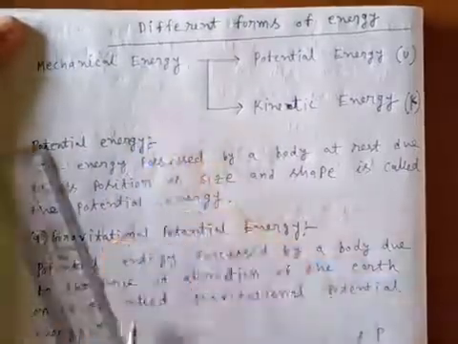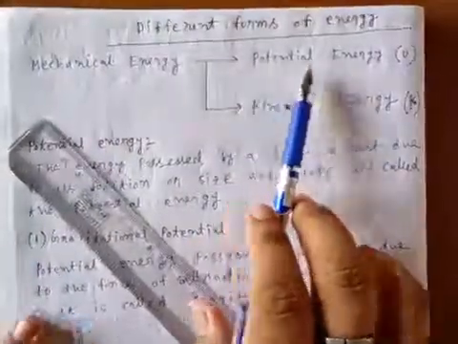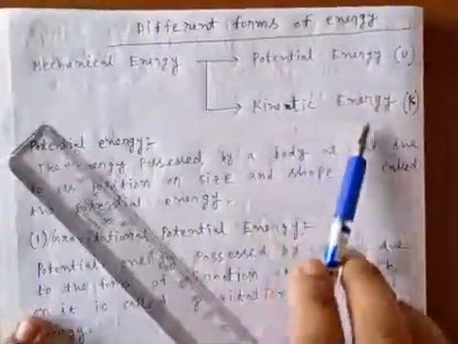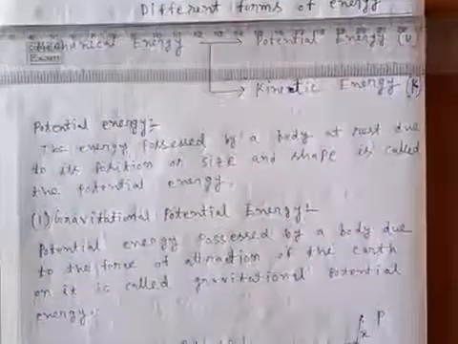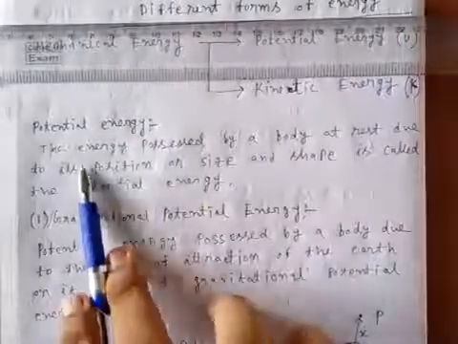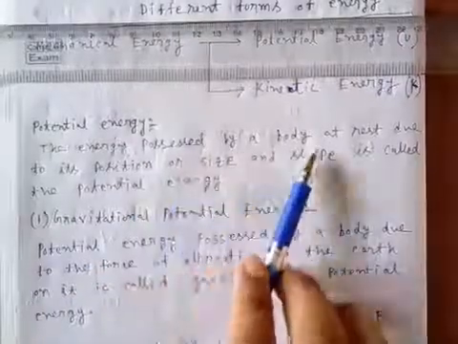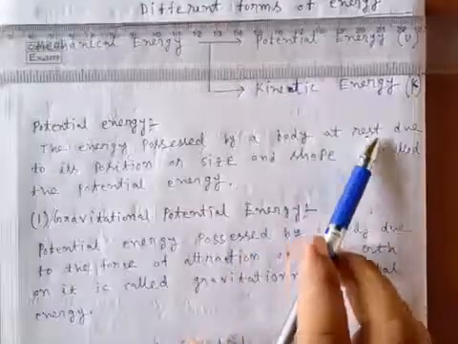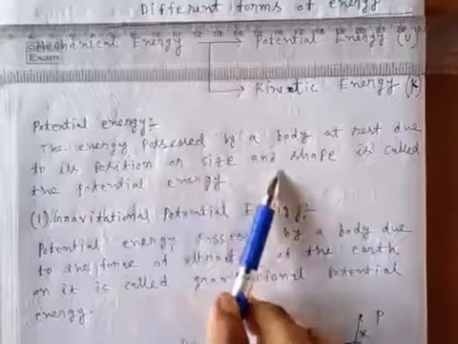Mechanical energy is also divided into two parts, one potential energy and another kinetic energy. Let's first see what is potential energy. Potential energy is an energy possessed by a body at rest due to its position or size and shape.